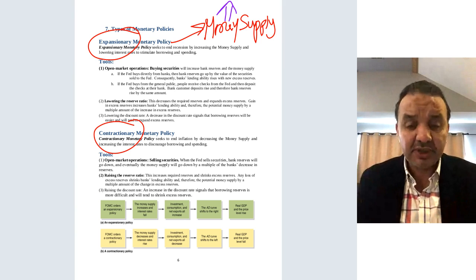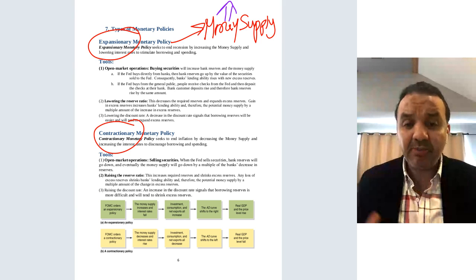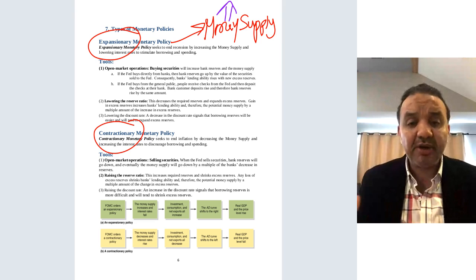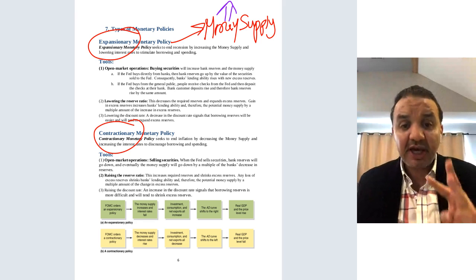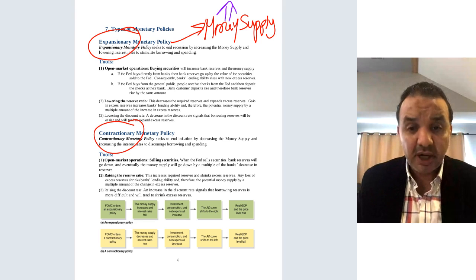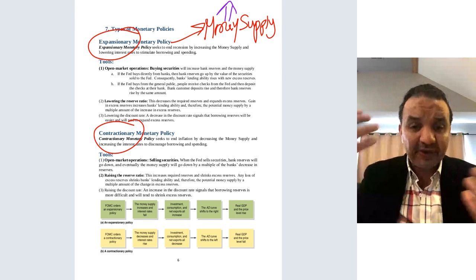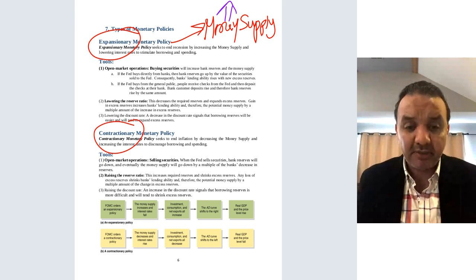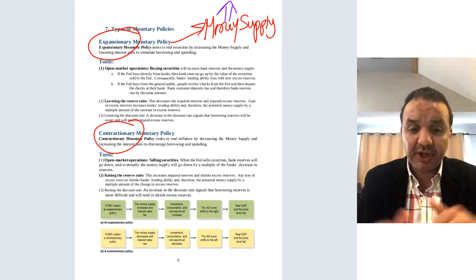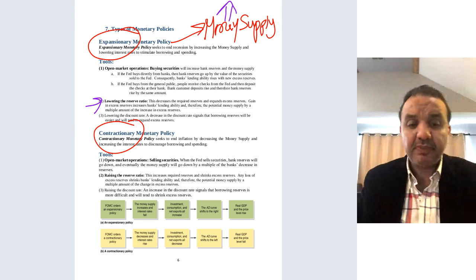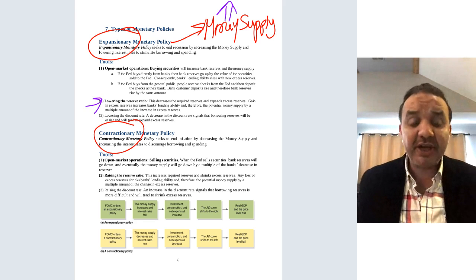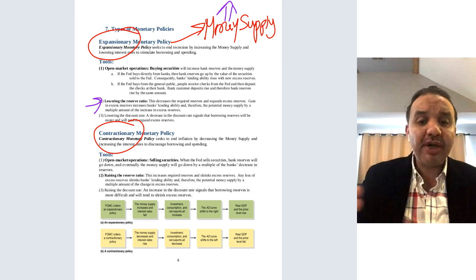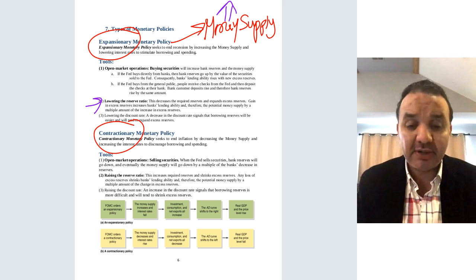So think about this. If I'm the chairman of the federal bank, and the market is bad, and my goal is to stimulate the economy by increasing the money supply, and I have three main tools in my hand, how can I change each of these tools to increase the money supply in the economy? Just give me the direction of the change. So let's start with the first one, the reserve ratio. Let's say the reserve ratio now is 10%. I want to increase the money supply. Should I make it 15 or should I make it 5, for example?